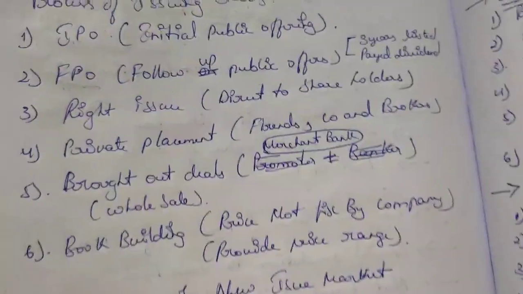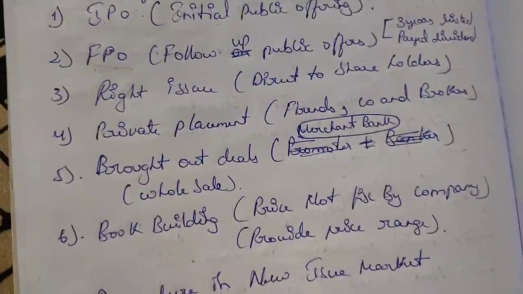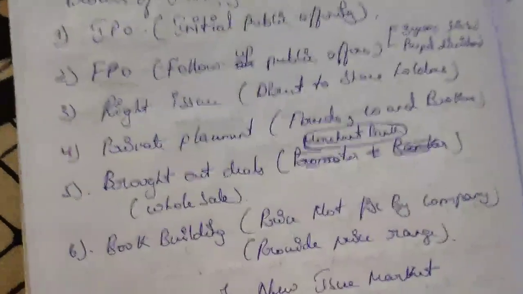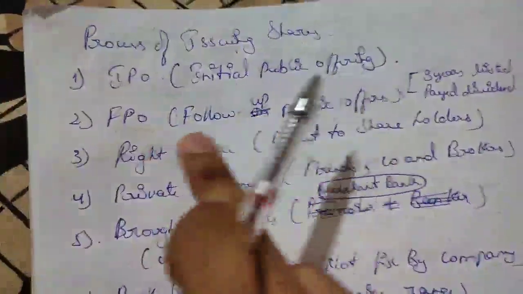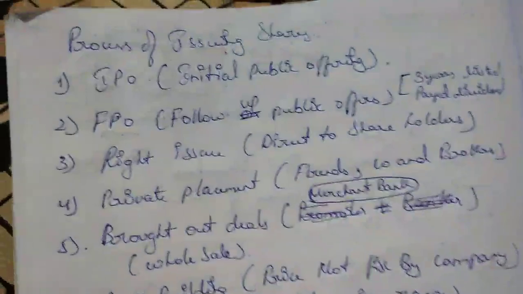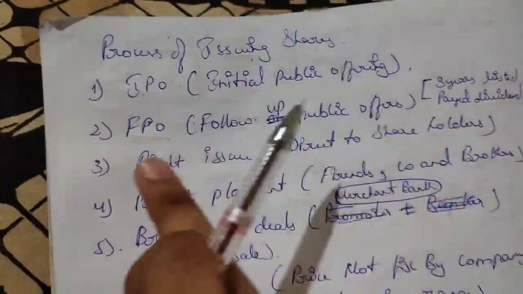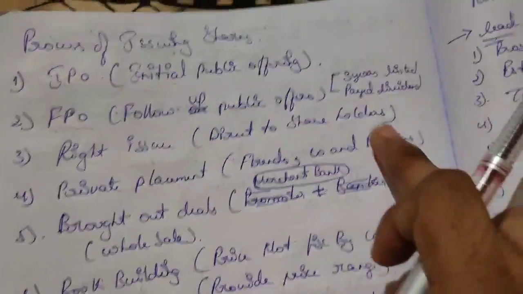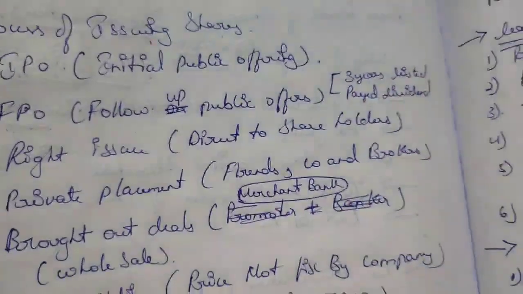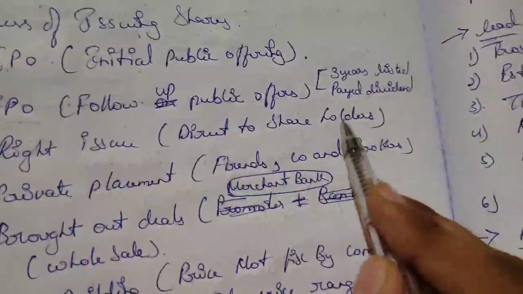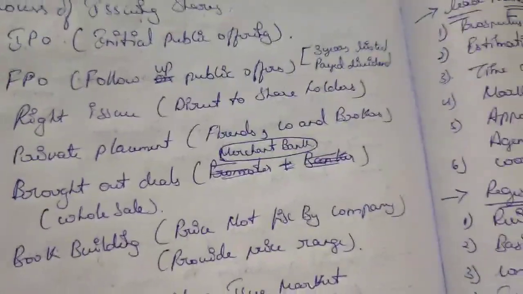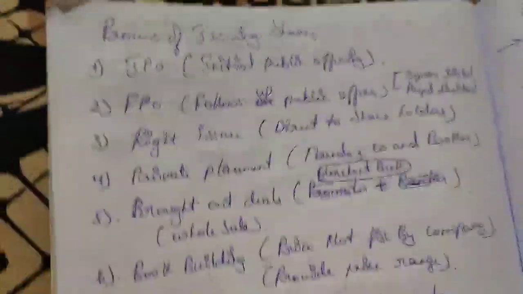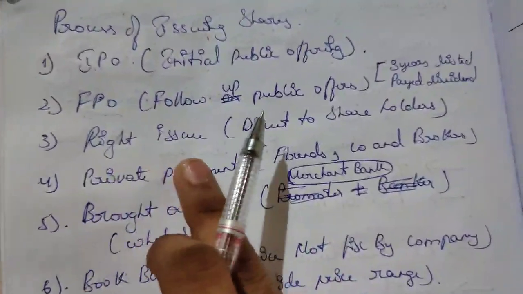Follow up public offers are done by an existing company which is listed in the stock market and has already made its first issue. This is not a new company. The IPO is for a new company where a new issue of shares and debentures is done. FPO means follow up public offers, done for an old company. It should be listed for 3 years in the stock exchange, and it should have paid dividend to the shareholders for 3 years. Then it can do the new issue of shares, an extra issue.